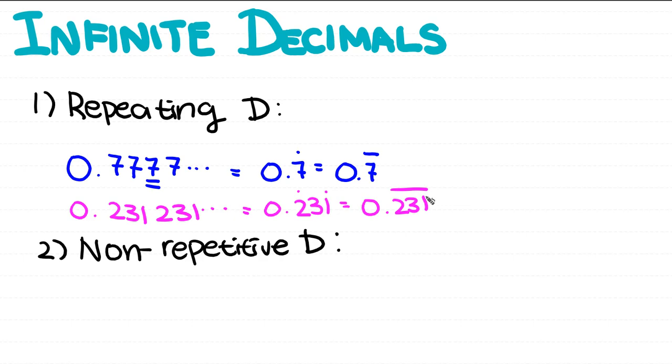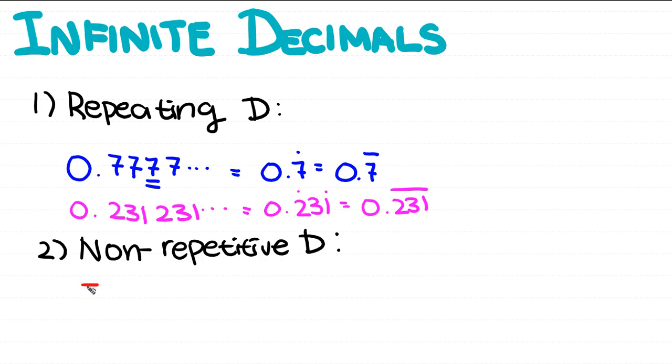So in my previous video, I explained how a rational number is a number that can be expressed in fraction form, correct? Which means if repeating decimals indeed belong in the rational realm, they can also be turned into fraction form. But before I prove to you how it is a rational number, let me prove to you why non-repetitive decimals can never be expressed in fraction form.